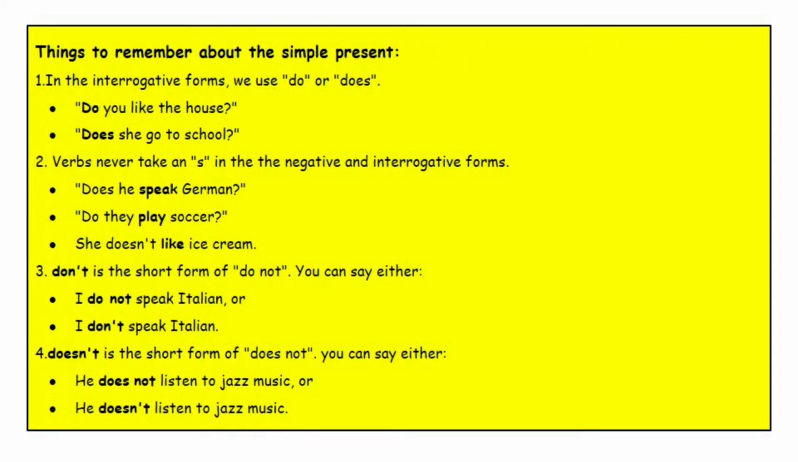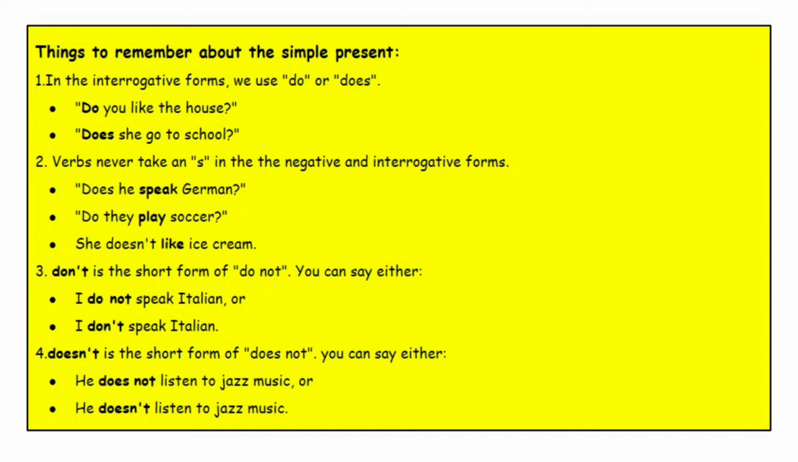Things to remember about the simple present. 1. In the interrogative forms, we use do or does. The example: Do you like the house? Does she go to school?